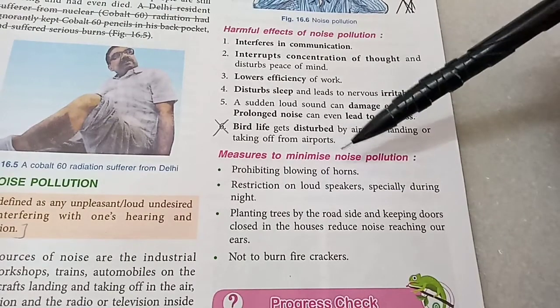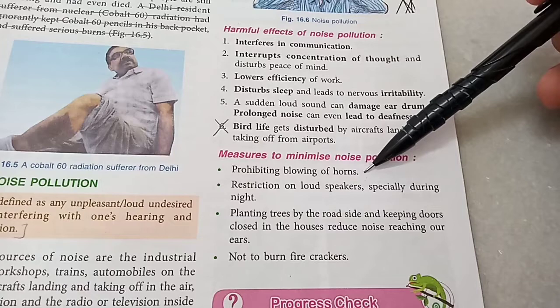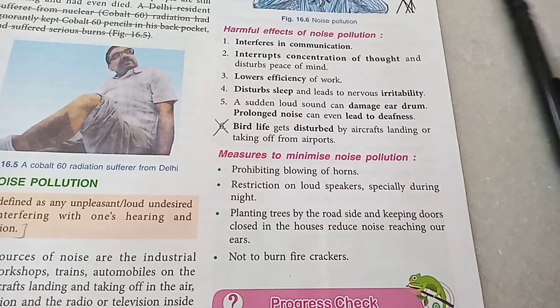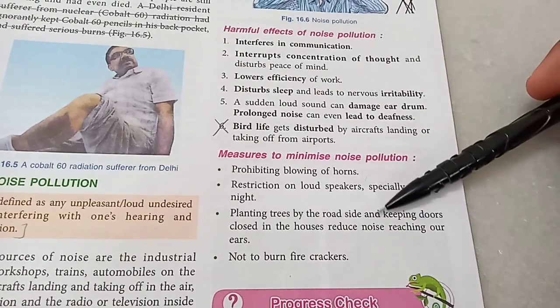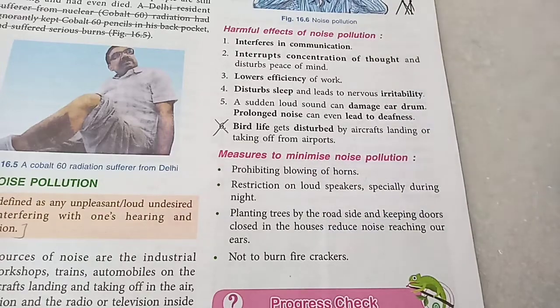But what are the measures to minimize noise pollution? Prohibit blowing of horns. Restrict the use of loudspeakers, especially during night. There should be strict rules implemented about late night parties and functions. We should plant trees because trees absorb a lot of the noise, and we should not burn firecrackers.